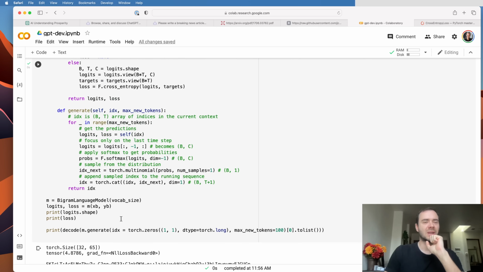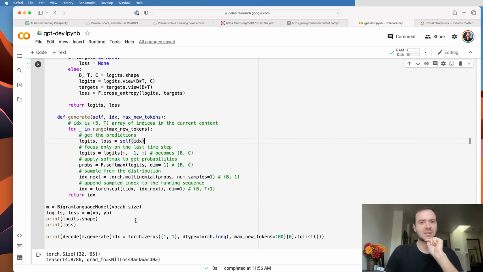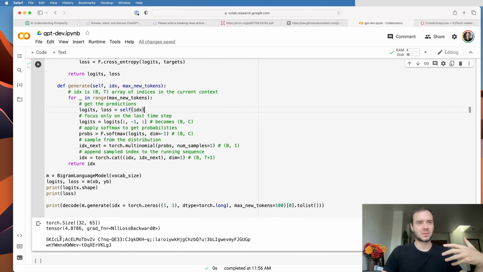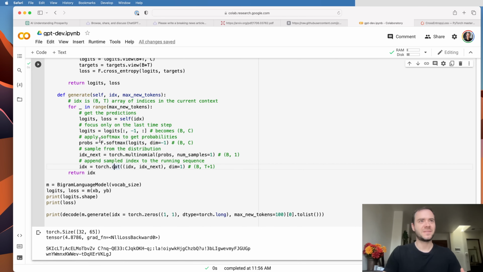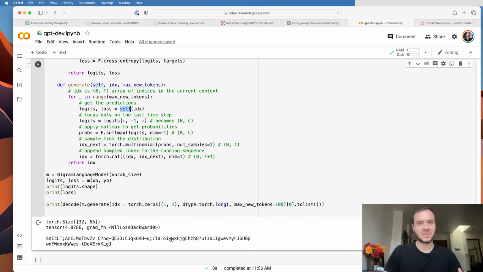Now, one more thing I wanted to point out here is this function is written to be general, but it's kind of ridiculous right now, because we're building out this context, concatenating it all, and always feeding it all into the model. But that's ridiculous because this is just a simple bigram model. So to make, for example, this prediction about k, we only needed this w. But actually what we fed into the model is the entire sequence, and then we only looked at the very last piece and predicted k.